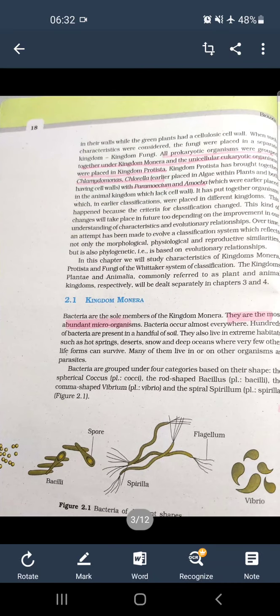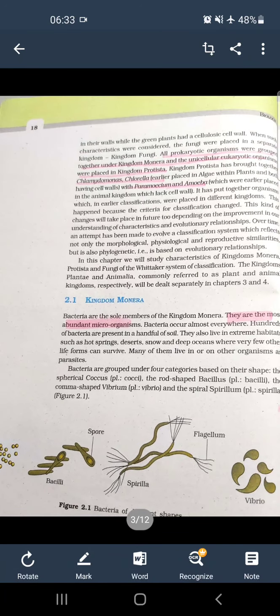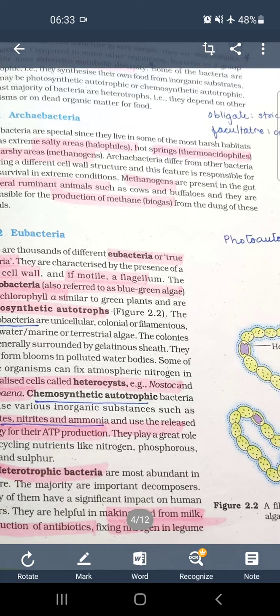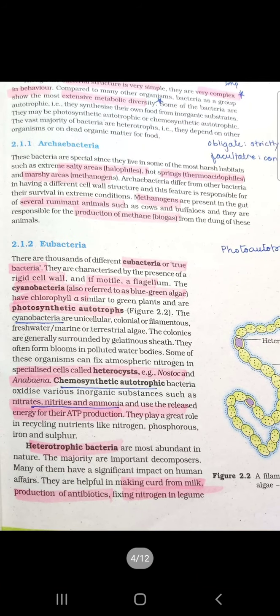After this, kingdom Monera. These are the most abundant microorganisms. Coccus is spherical in shape. Bacilli are rod shaped. Spirilla are spiral in shape, whereas Vibrio are comma shaped. So the most important thing to remember is they show very complex behavior and extensive metabolic diversity, though their structure is very simple. Almost 10 to 12 times the question is asked, which of the following shows extensive metabolic diversity.